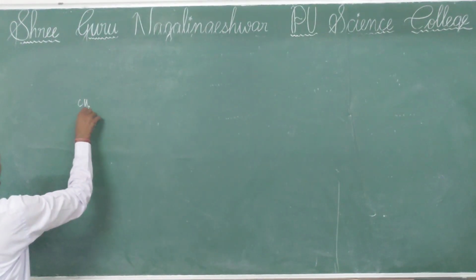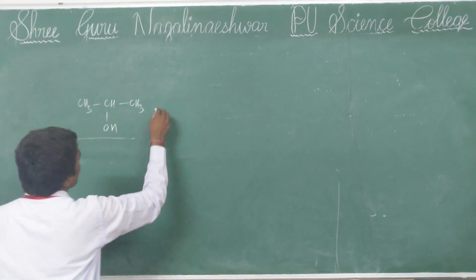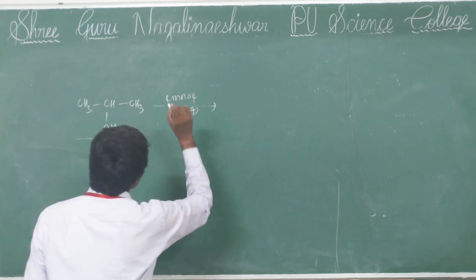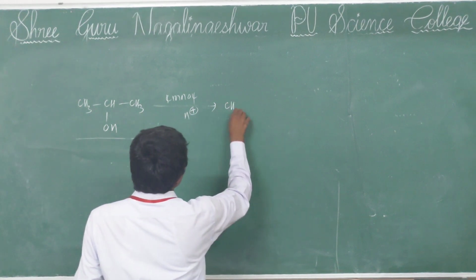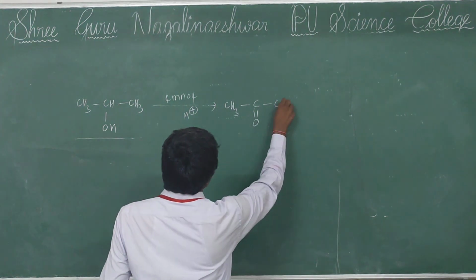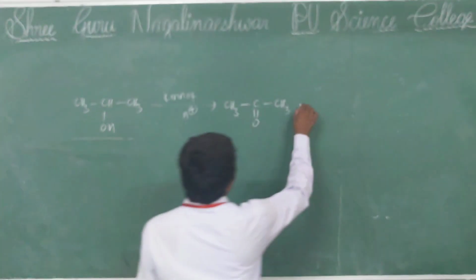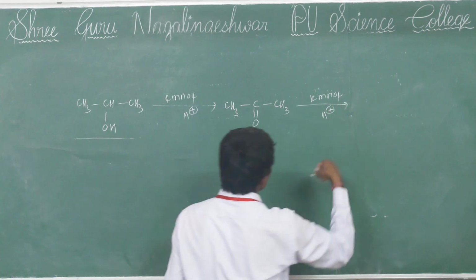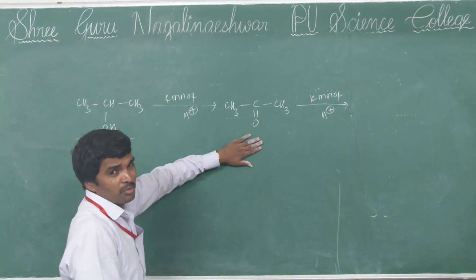You see here, I am taking propan-2-ol. Propan-2-ol reacts with KMnO4 in the presence of acidic medium, then first a ketone is formed, CH3-C=O-CH3. This ketone further undergoes oxidation in the presence of KMnO4. See here what happened, you observe, this is very important.